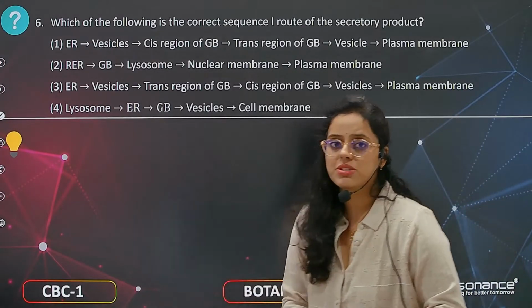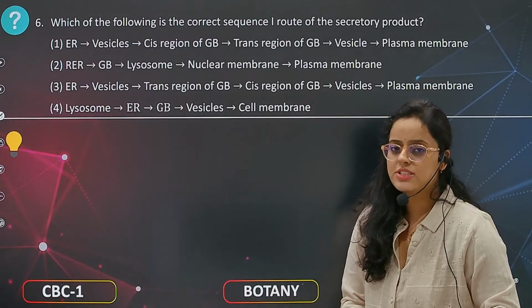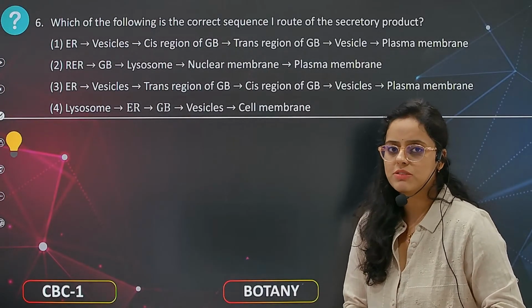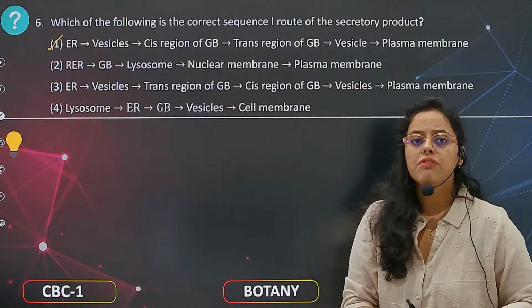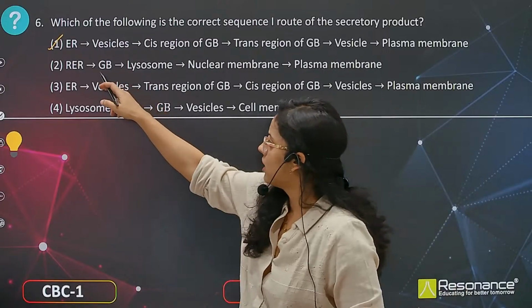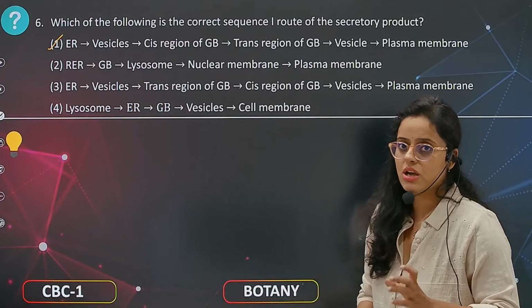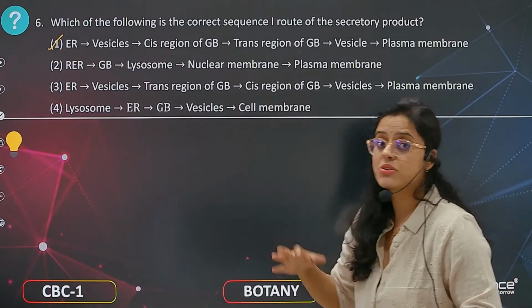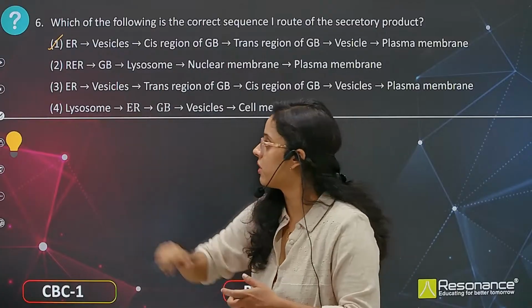Endoplasmic reticulum, vesicles, cis region of the Golgi bodies, trans region of the Golgi bodies, vesicles, plasma membrane, which is correct? Rough endoplasmic reticulum forming Golgi bodies is the structure origination. They are not asking about the structure formation, but about secretory product formation. So this is going to be the wrong one.